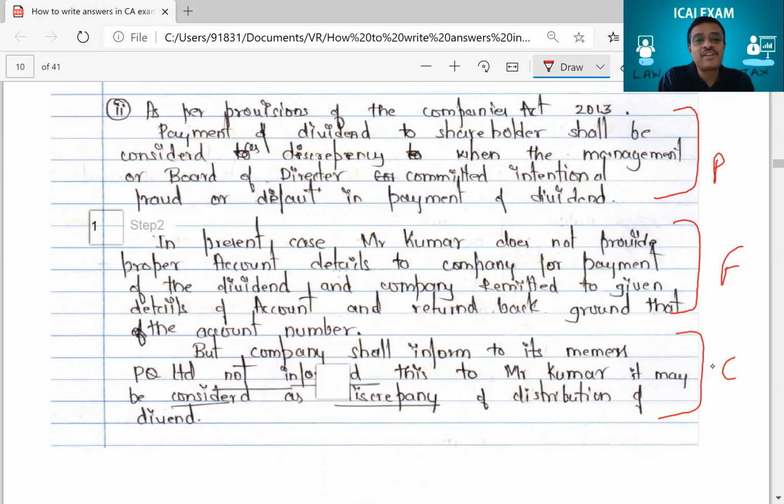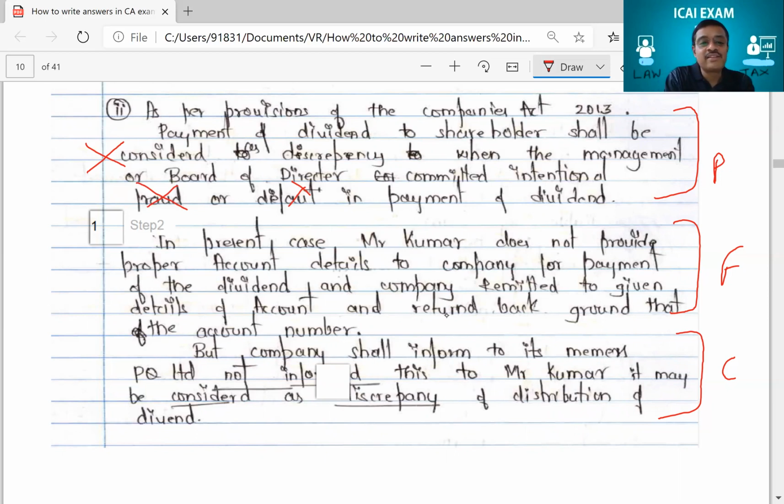But where he made a mistake was this provision of law is wrong. Here to mistake ho gaya. Matlab kya? As per provisions of Companies Act, payment of dividend to shareholders shall be considered as discrepancy when the management or board of directors committed intentional fraud or default. The question was nothing to do with fraud, default, kuch bhi nahi tha question pe. So therefore this became the wrong provision of law what he wrote. But then his facts of the case and conclusion were correct.